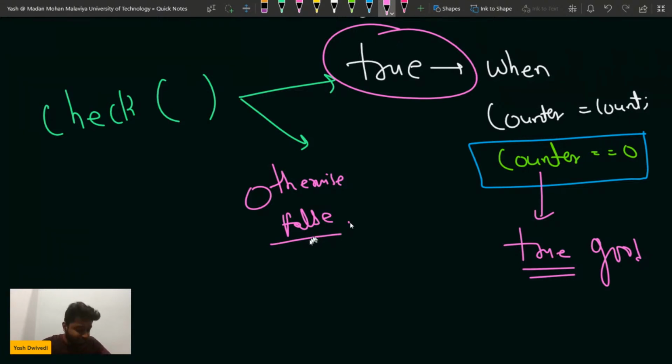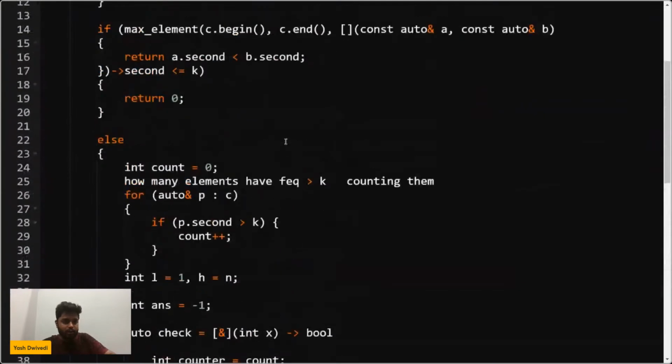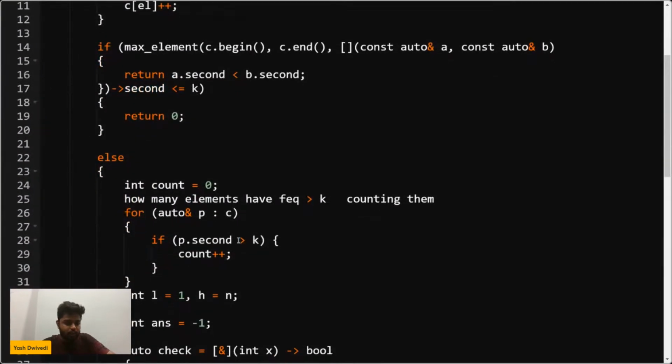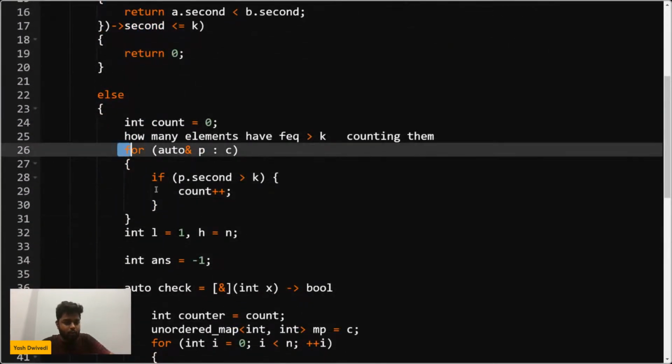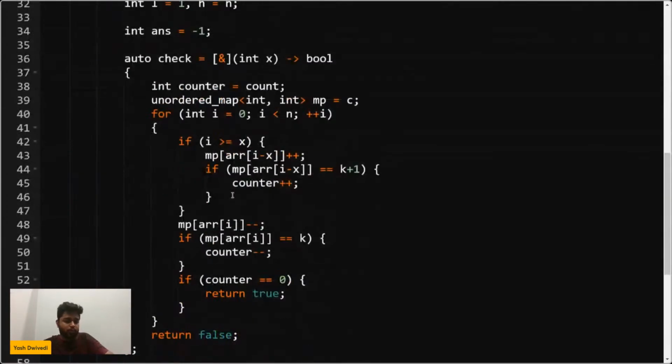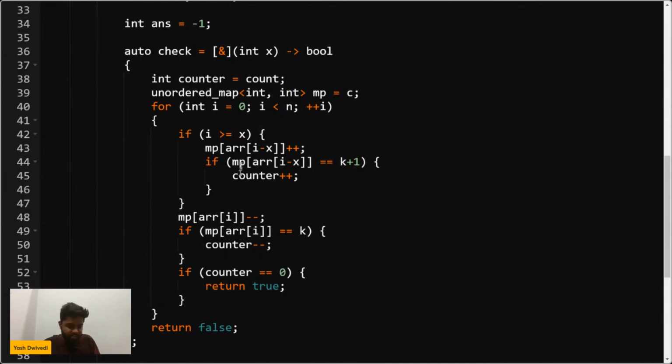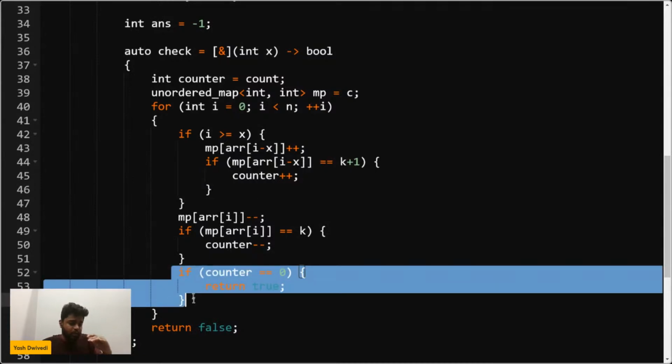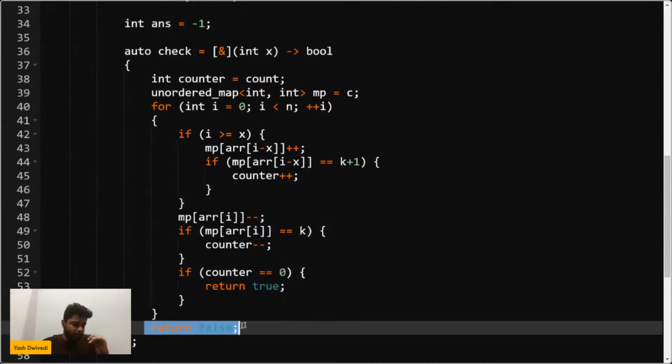When will I return true? I will return true when all the elements, if you see the counter here, where do we have the counter? For all the elements that had frequency greater than k, I have counted. So in the end, when the frequency of all those elements becomes normal, then I will return true. Otherwise, I'll return false. So this part is also clear.